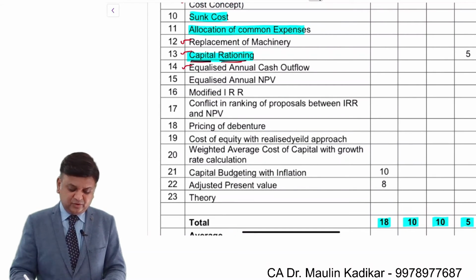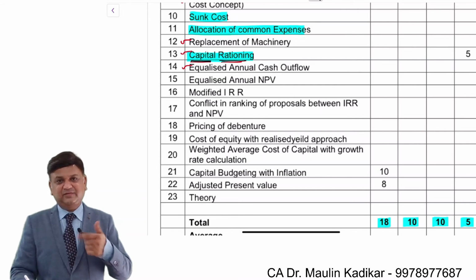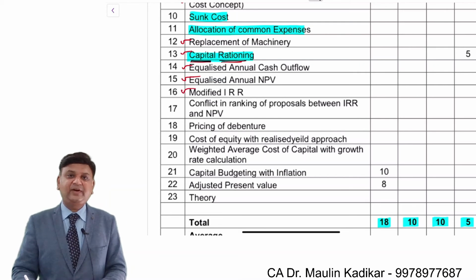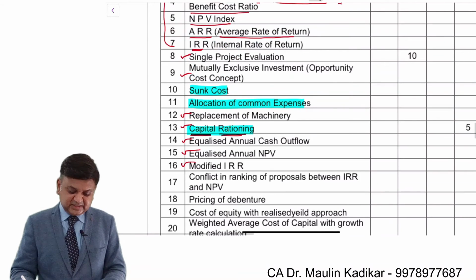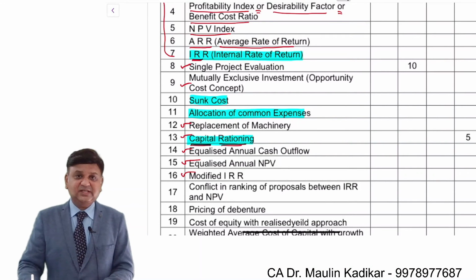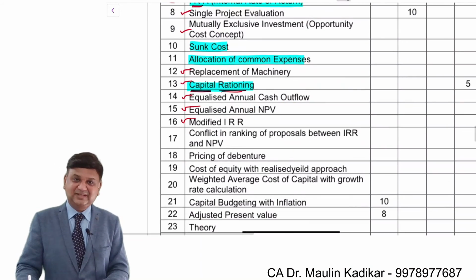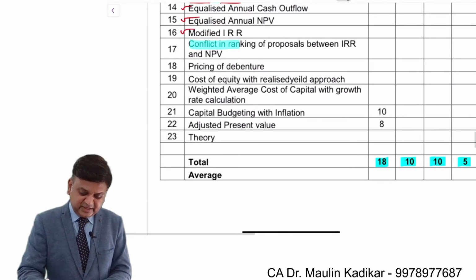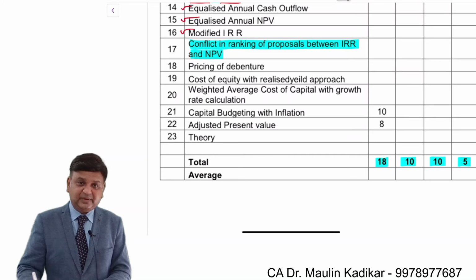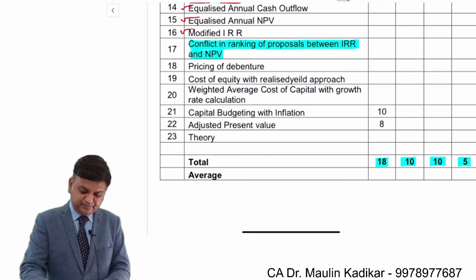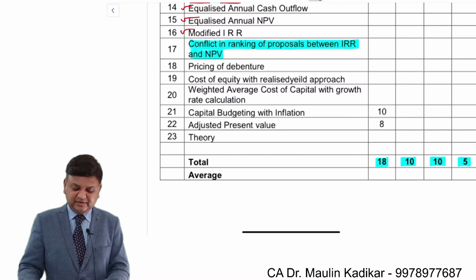Equalized annual cash outflow, some modified versions of the techniques that we are going to understand. Equalized annual NPV, modified IRR, which is the extended version of IRR. Why is there a need for the modification? That is also what we are going to discuss. Conflict in ranking of the proposals between NPV and IRR, that is again an advanced concept. And so on, we are going to have understanding.